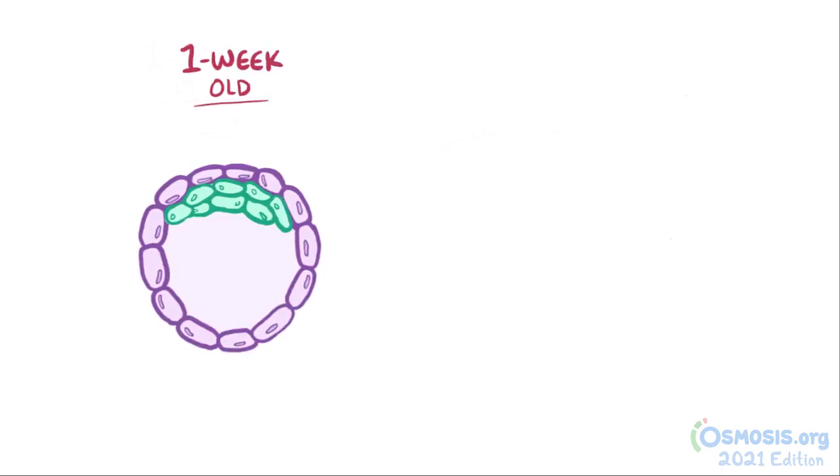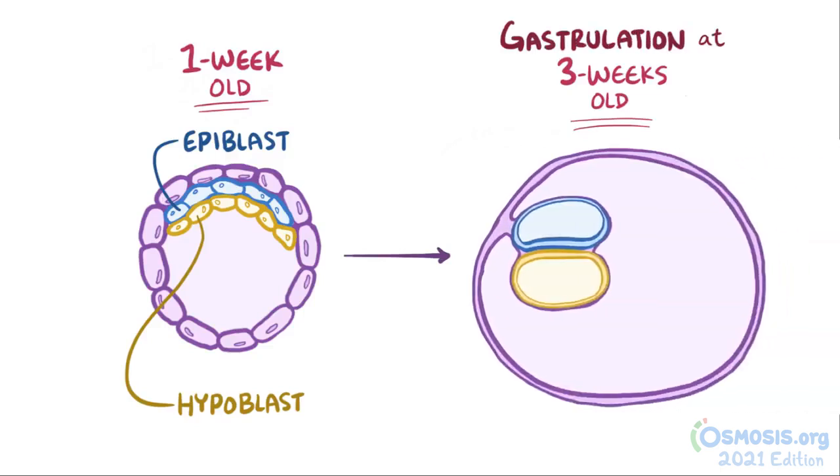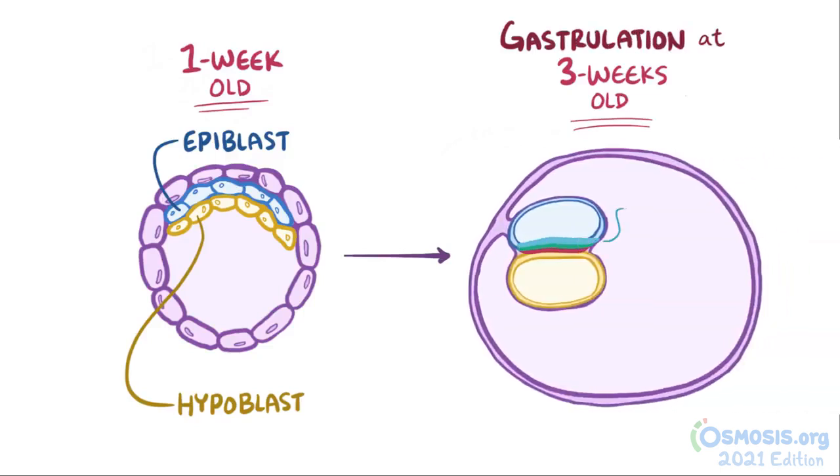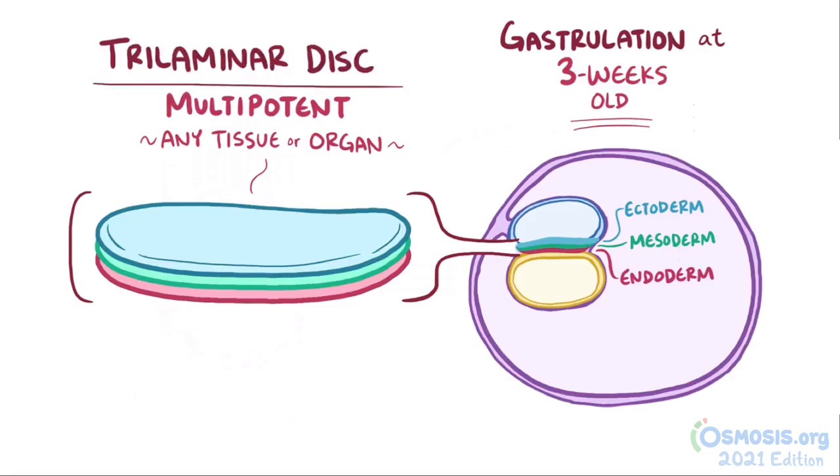When the embryo is 1 week old, it has two layers of cells, a dorsal or outer epiblast layer and a ventral or inner hypoblast layer. During week 3 of development, the embryo undergoes gastrulation, where the cells in the epiblast layer differentiate into ectoderm, mesoderm, and endoderm layers. These three germ layers are multipotent, meaning they can differentiate into any tissue or organ. By the end of gastrulation, we end up with a 3-layered trilaminar disc.